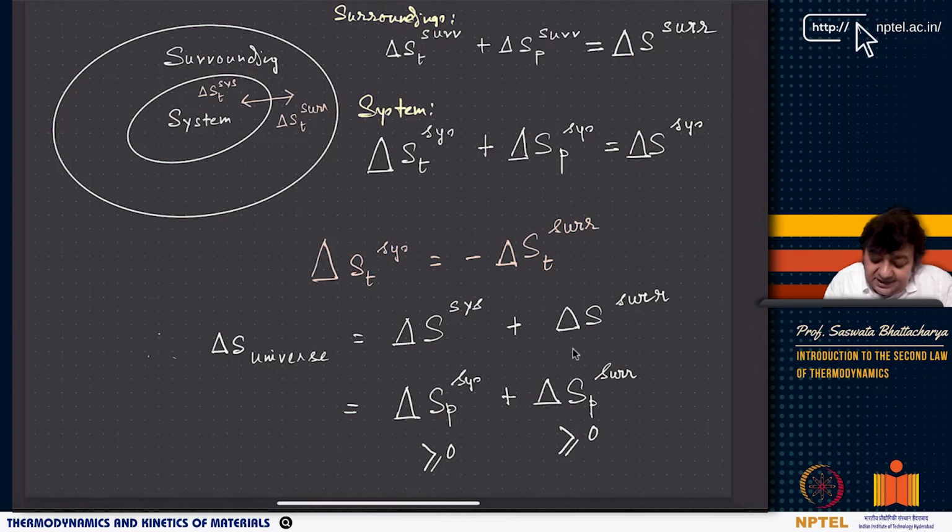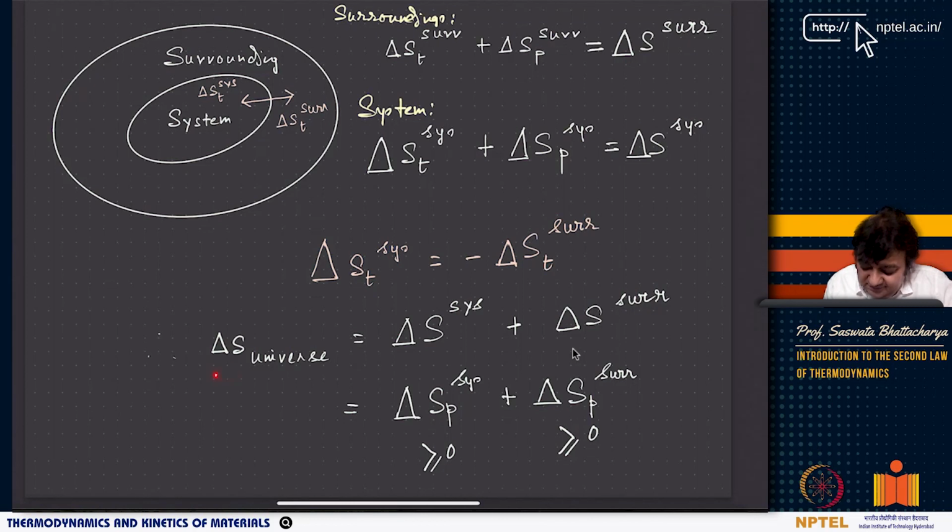Now, one thing you have to understand is the transfer part. Basically, heat is exchanged. Say, for example, heat is input to the system from the surroundings, or heat is carried out from the system to the surroundings. In both cases, entropy is transferred because of this energy exchange, and that's why I drew this arrow: delta S transfer of the system is the negative of delta S transfer of the surroundings. So delta S transfer system plus delta S transfer surroundings is equal to 0.